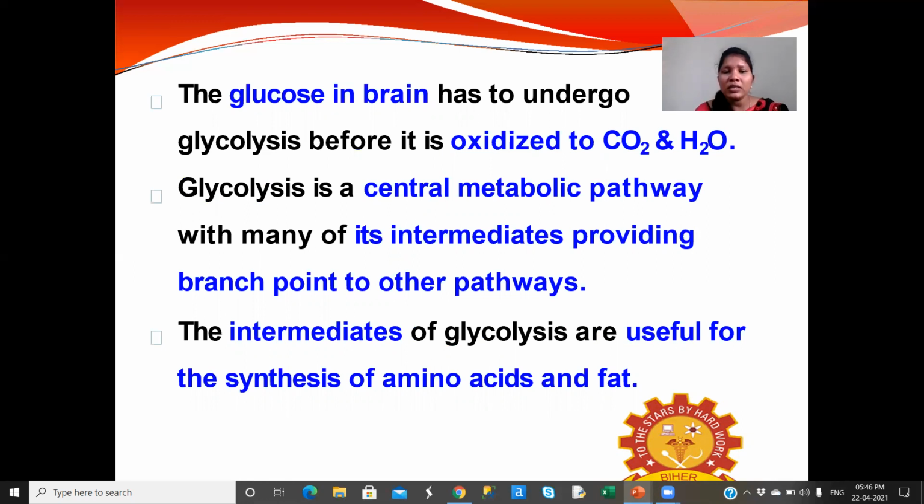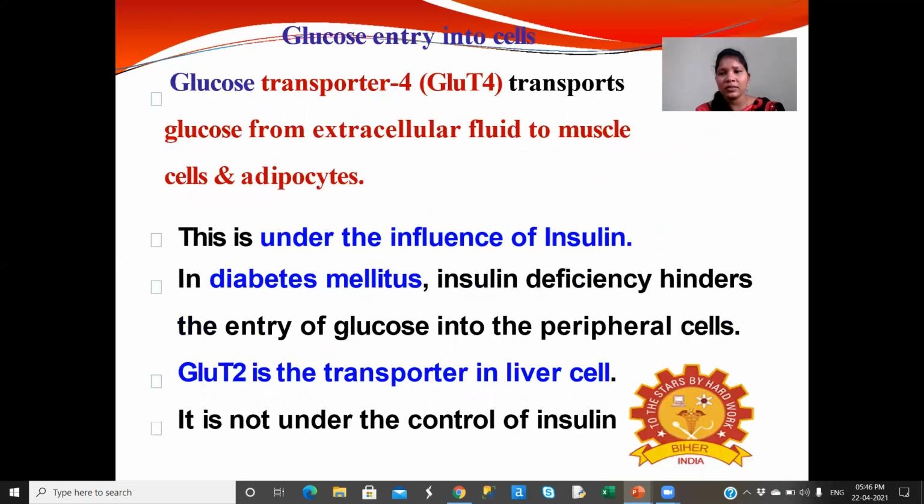Glycolysis is a central metabolic pathway with many of its intermediates providing branch points to other pathways. That is why the glycolytic pathway is called a central metabolic pathway. The intermediates of glycolysis are useful for the synthesis of amino acids and fats.